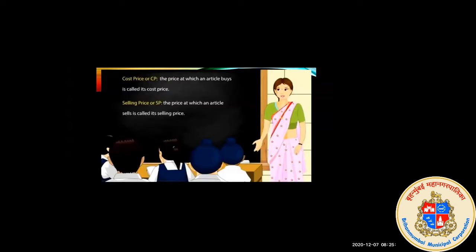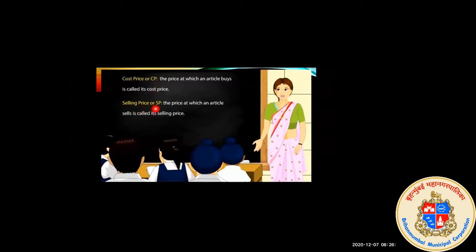So here, cost price means what? See, the price at which an article is bought is called its cost price. Cost price means when you are purchasing a product or an article, its price is there. So that price is called the cost price. Suppose you are purchasing a compass box. So what is the price of that compass box? If it is 50 rupees, so that is the cost price of that compass box.